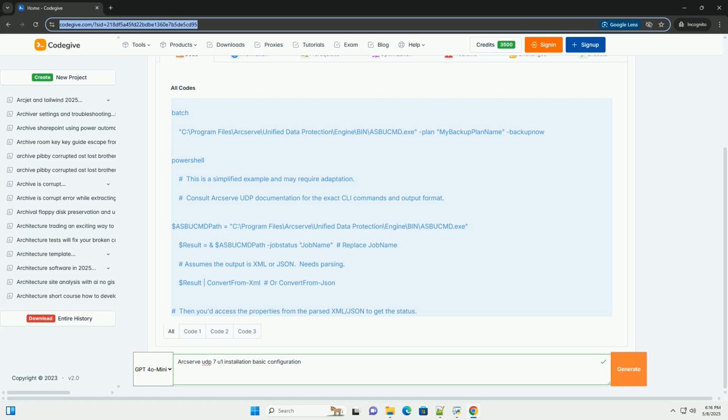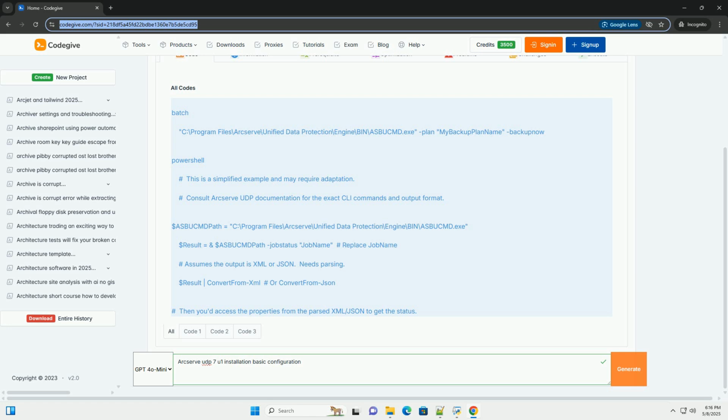8. Web server configuration. Arcserve UDP uses a web server for its console. You can usually accept the default settings, port 8014. If port 8014 is already in use, you'll need to specify a different port. Click Next.